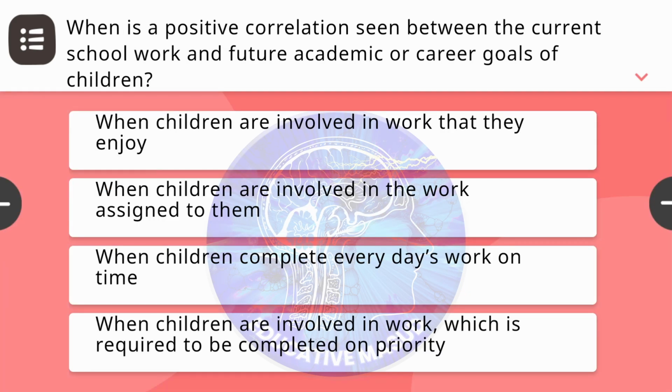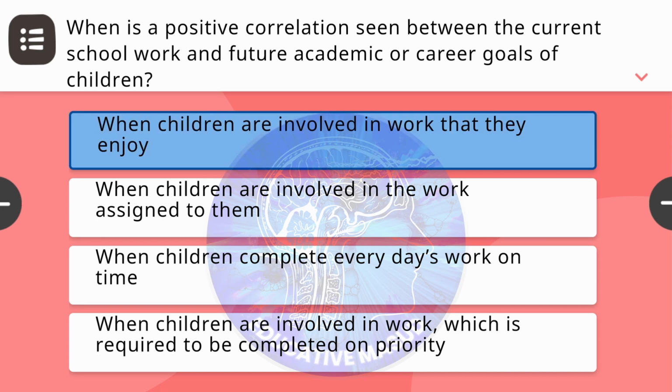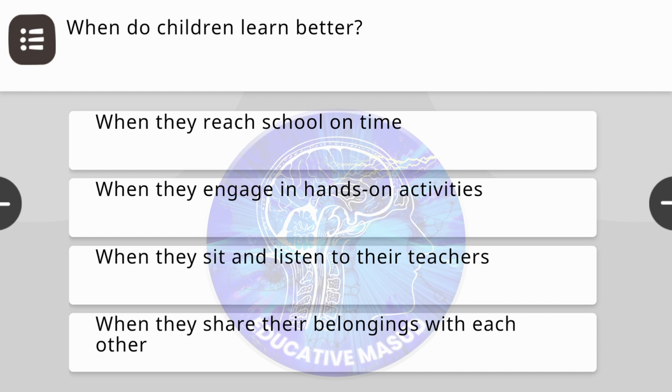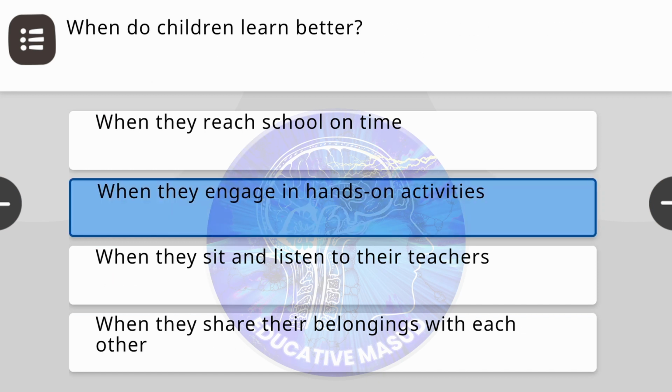Next question. When is a positive correlation seen between the current schoolwork and future academic or career goals of children? Correct answer is when children are involved in work that they enjoy. Next question. When do children learn better? Correct answer is when they engage in hands-on activities.